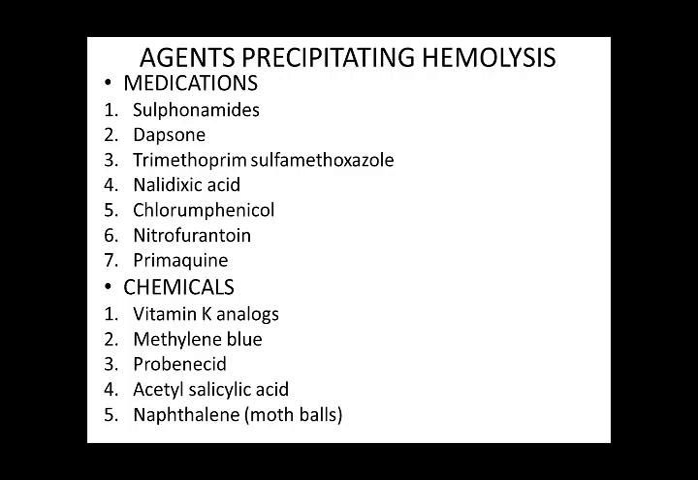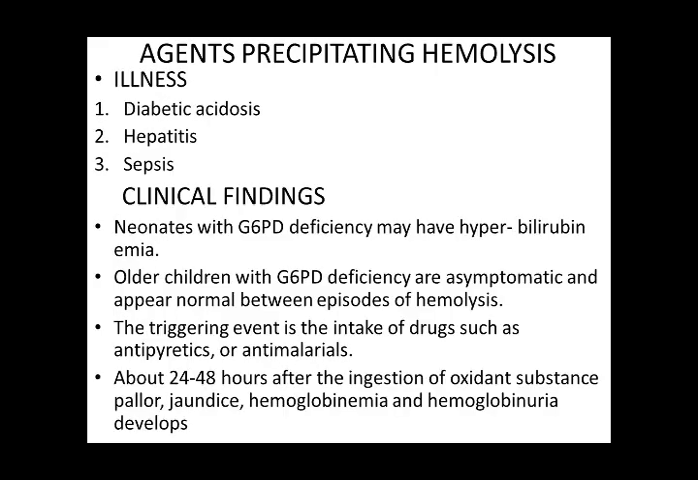Medications that can lead to hemolysis in G6PD deficient patients are sulfonamides, dapsone, trimethoprim-sulfamethoxazole, that is Septran, nalidixic acid, chloramphenicol, nitrofurantoin, and primaquine. Among the chemicals are vitamin K analogs and methylene blue, probenecid, acetylsalicylic acid, and naphthalene mothballs. These can lead to hemolysis in G6PD deficient variants. Any illness like diabetic acidosis, hepatitis, and sepsis may also lead to hemolysis in G6PD deficient patients.